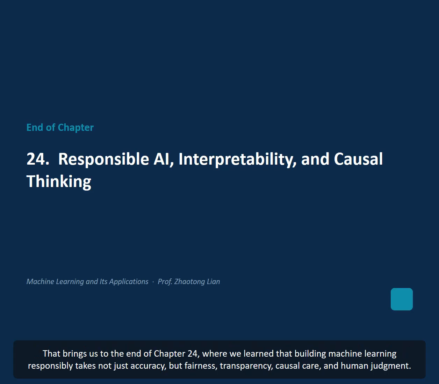That brings us to the end of Chapter 24, where we learned that building machine learning responsibly takes not just accuracy, but fairness, transparency, causal care, and human judgment.